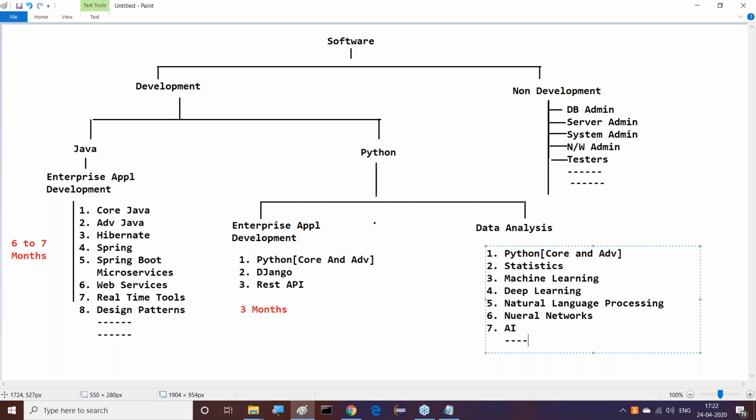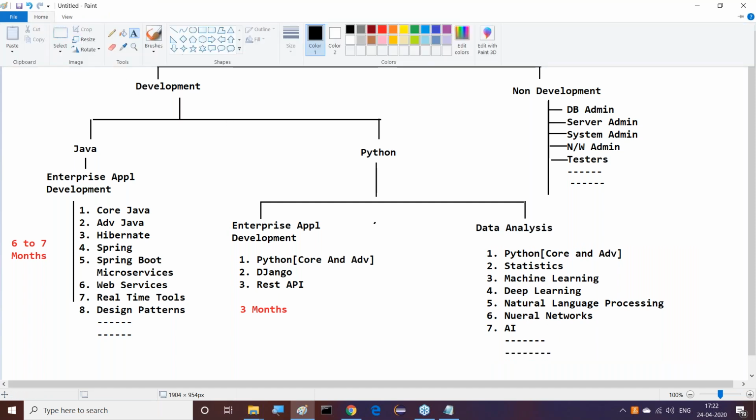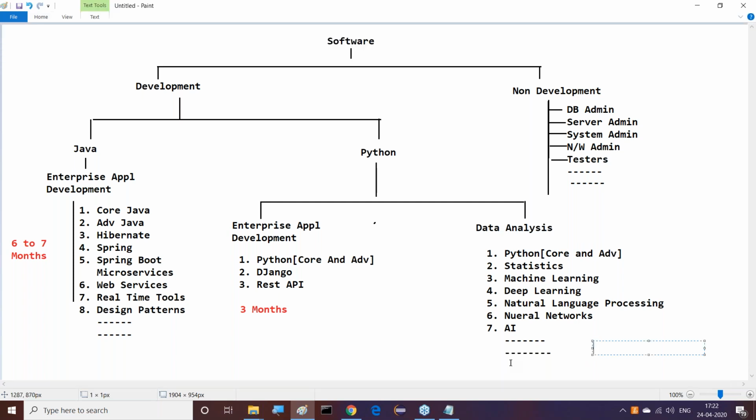Just some of them only I'm providing here, so a few more we have to use. Right, all of you have to be clear on this. On this data analysis side, if you observe, these many things we have to learn. So how much time will it take, hardly? Observe the duration.